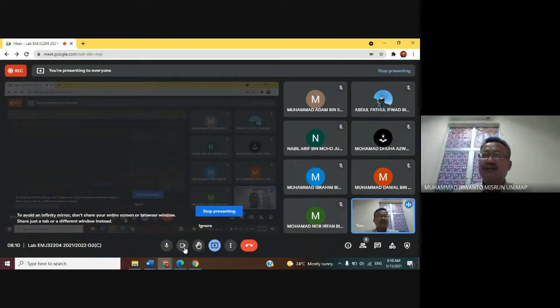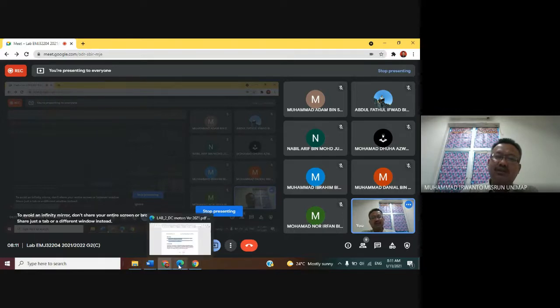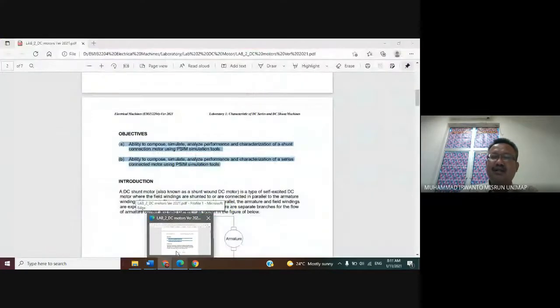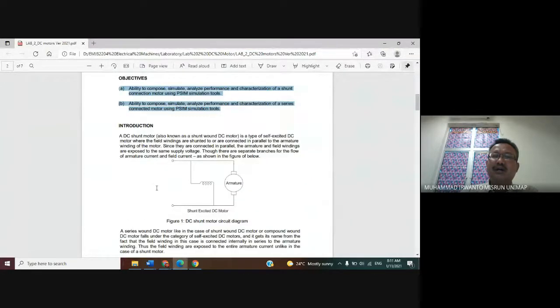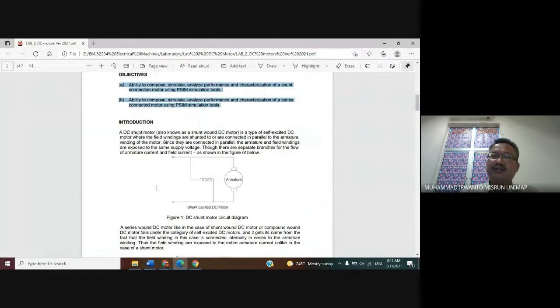In here the difference is only the connection of the field winding. If the field winding is connected in parallel to the armature winding, we call it shunt. Series, we call the series DC motor.